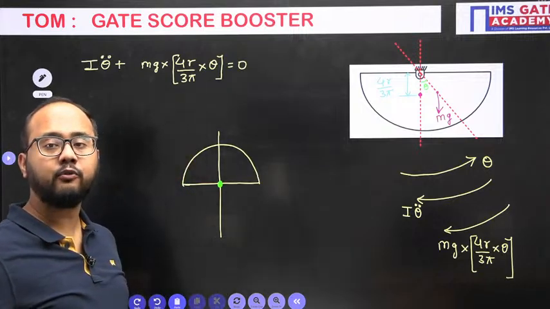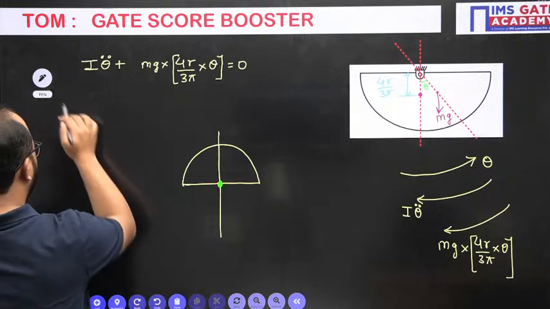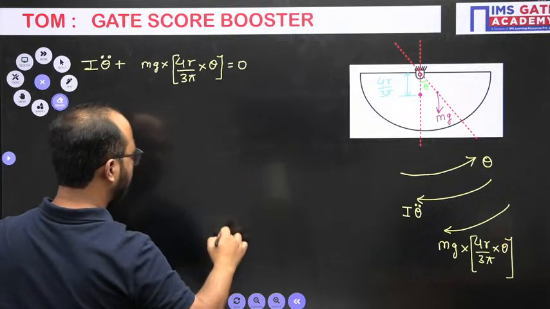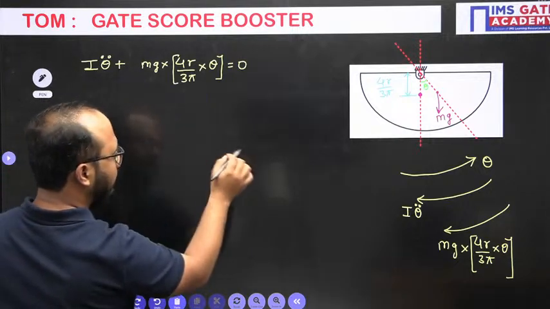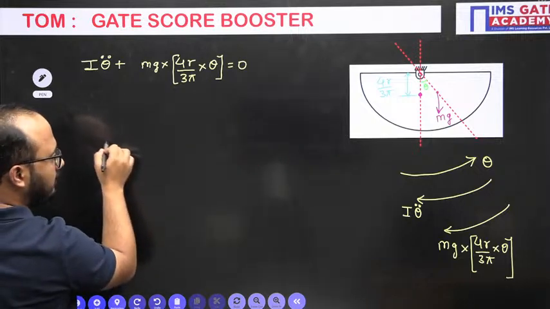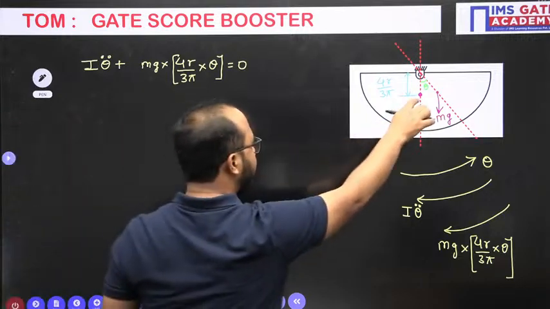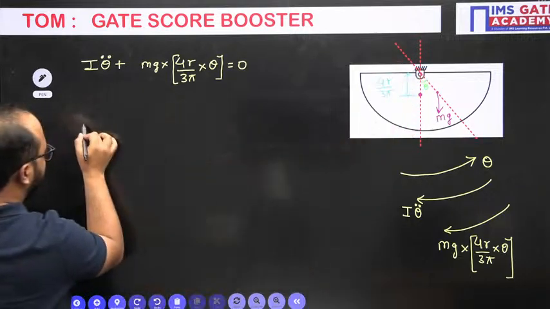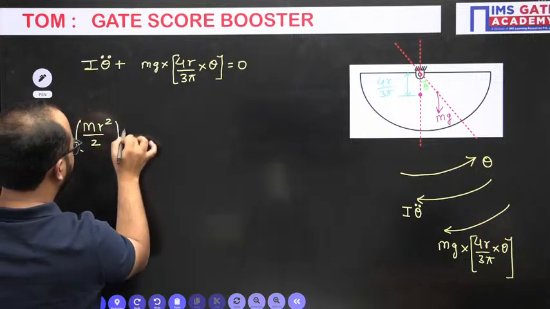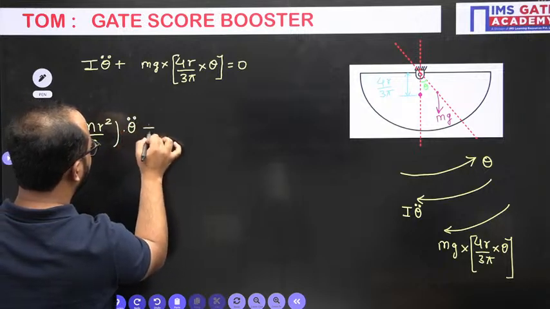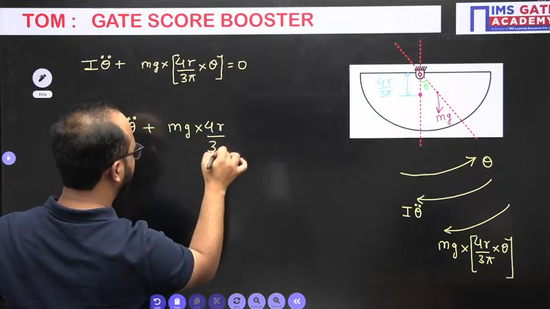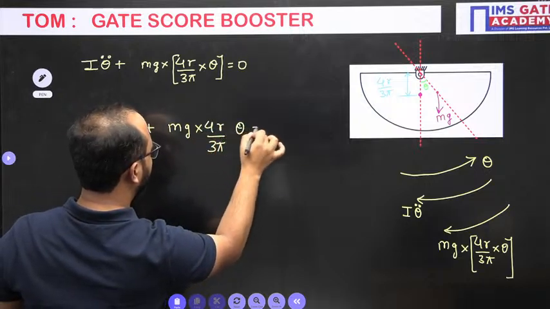Pi r to the power 4. Why r to the power 4? It is mass moment of inertia. Because about the center point, about the diameter it is having the hinge. Hinge is not at this point. Hinge is at this point. So simply mr square by 2 into theta double dot plus mg into 4r divided by 3 pi into theta equals to 0.